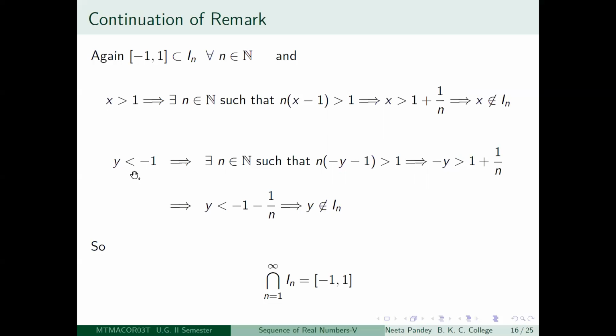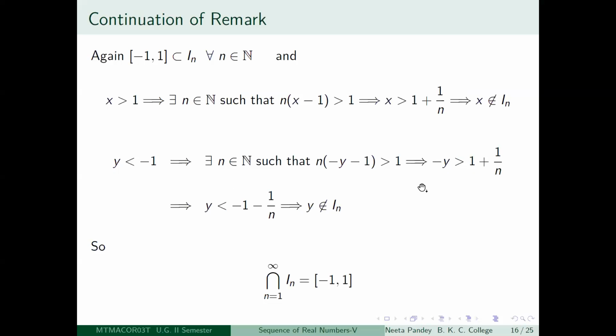Similarly, if you look at y less than -1, then -y - 1 is a positive number. And so by the Archimedean property of real numbers, there is a positive integer n so that n times (-y - 1) is greater than 1. So what does this mean? This means -y - 1 is greater than 1/n.